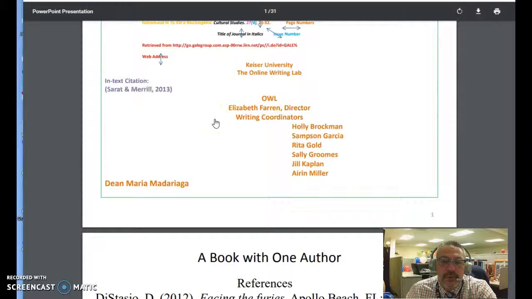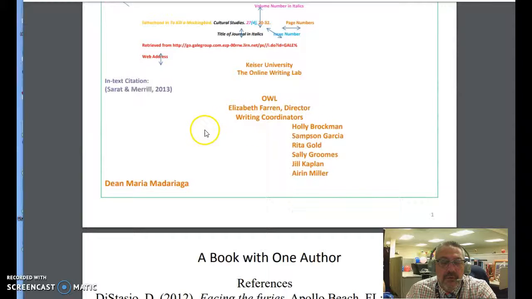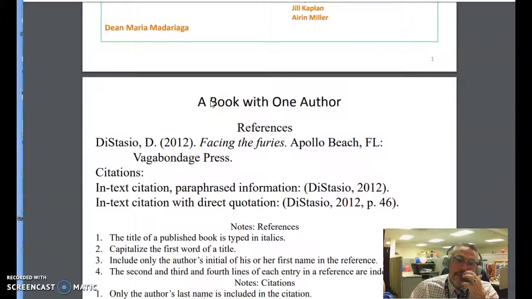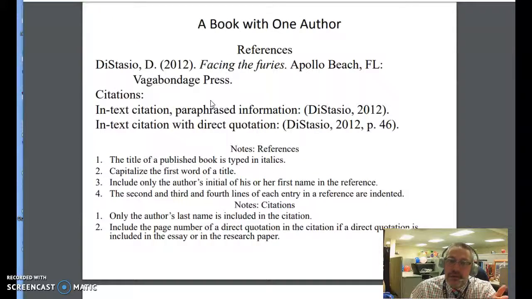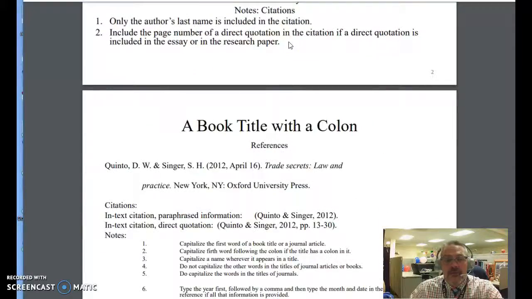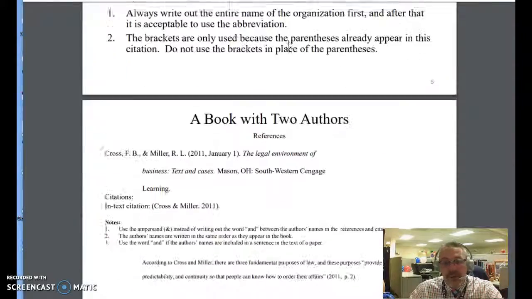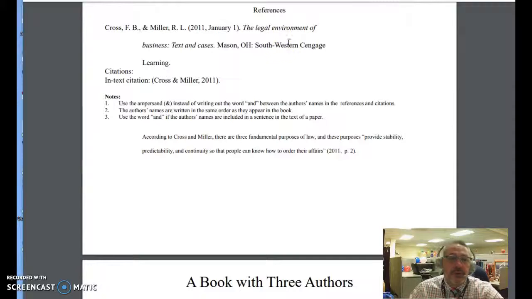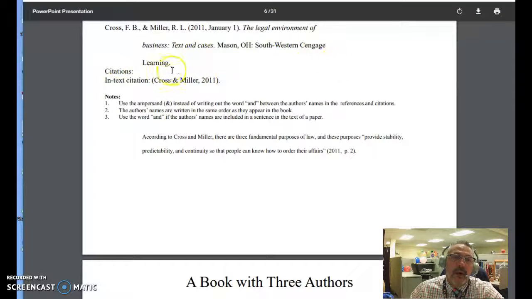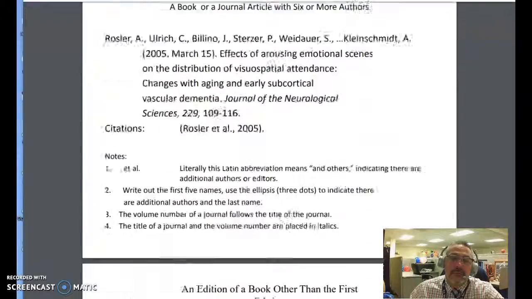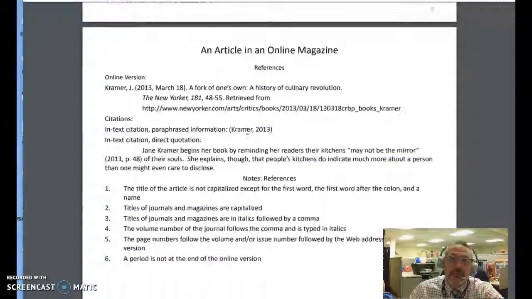You can also use the Keiser University online writing lab. They have a questions and answers section. And then you can also go out on the internet and try to find information on how to properly format. So it depends on what you're referencing. Are you referencing a book with one author? Are you referencing a book title with a colon? Are you referencing a book with no author? 2 authors? All of these show you how to properly reference your sources. So are you getting an article in an online magazine?